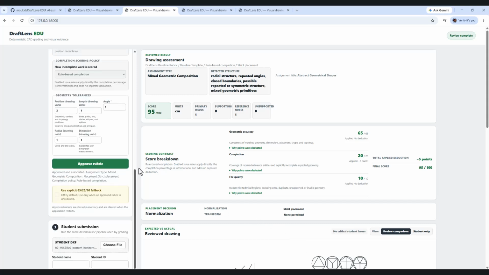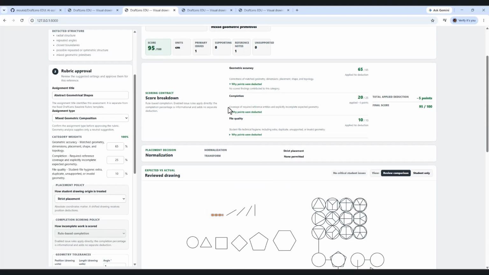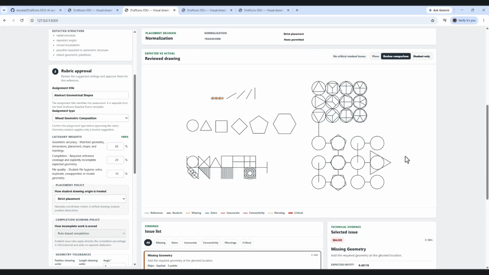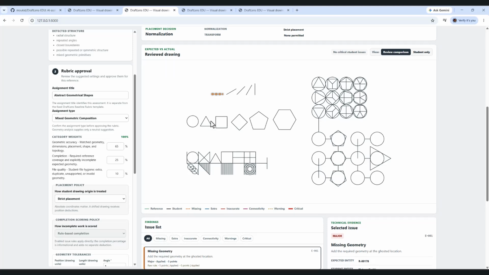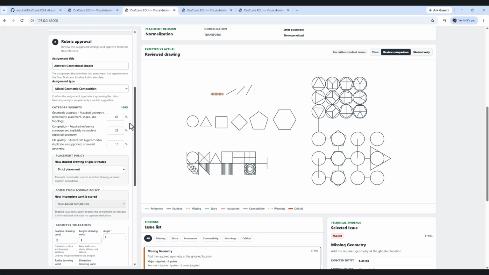A student needs frequent practice, but every drawing creates more grading time. Each error must be found, measured, explained, and graded fairly. With GPT-5.6 and Codex, I turned this teaching problem into DraftLens EDU.